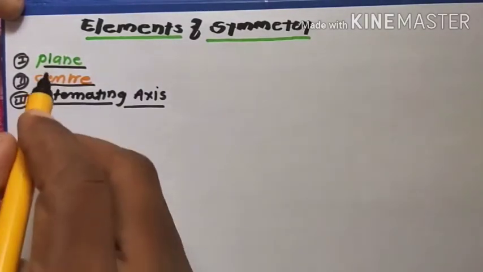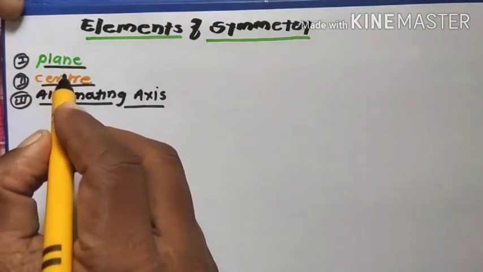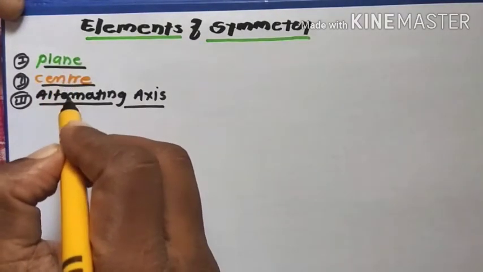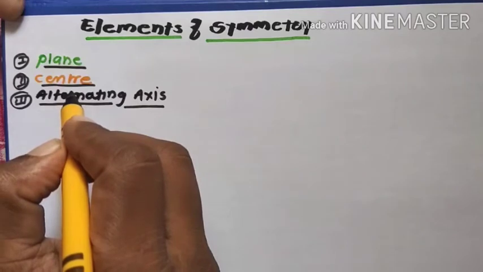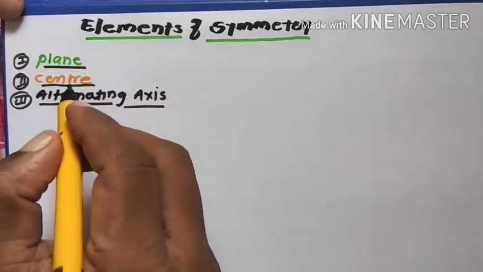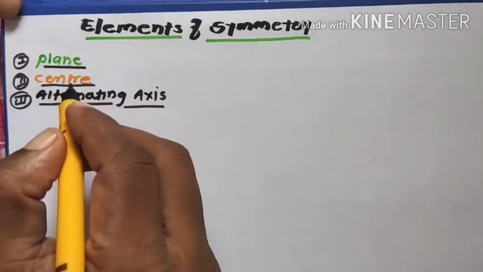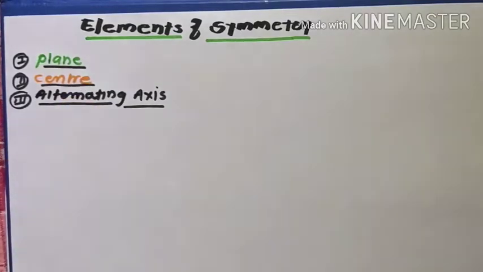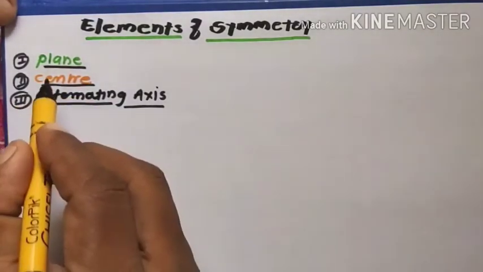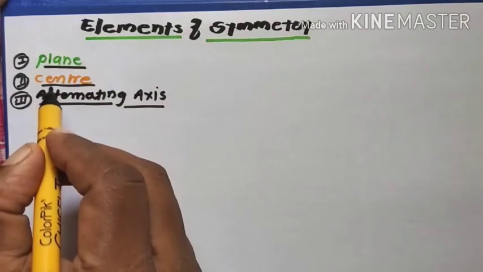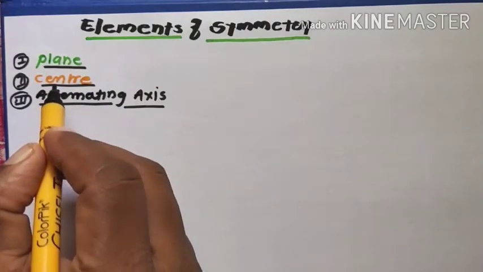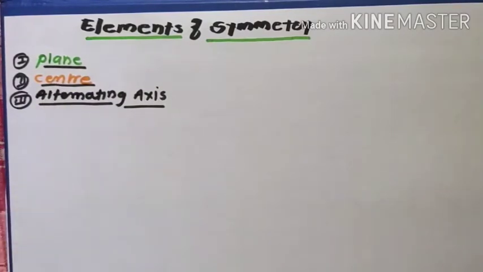If a molecule possesses any one of these symmetries, then such a molecule is known as an achiral molecule or optically inactive molecule. That means these are the three important concepts for finding whether the molecule is in an optically active or inactive form.